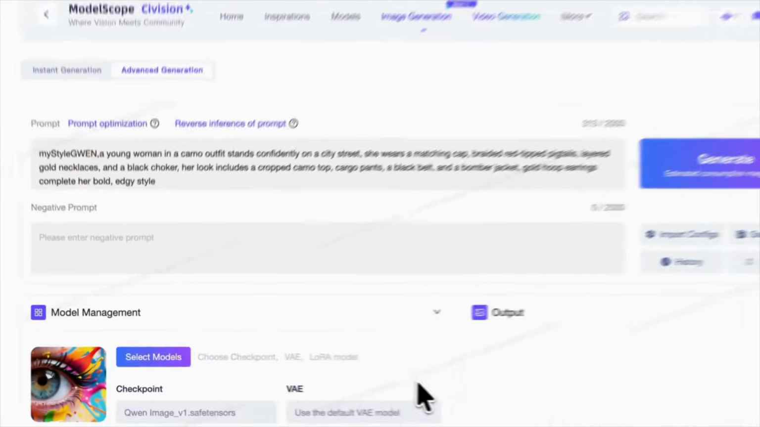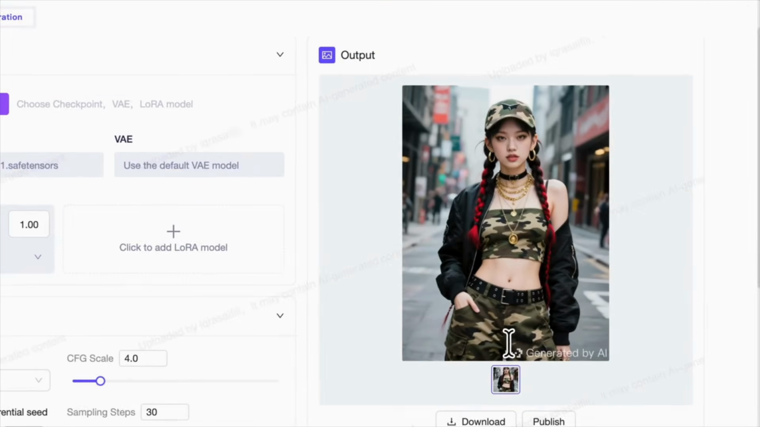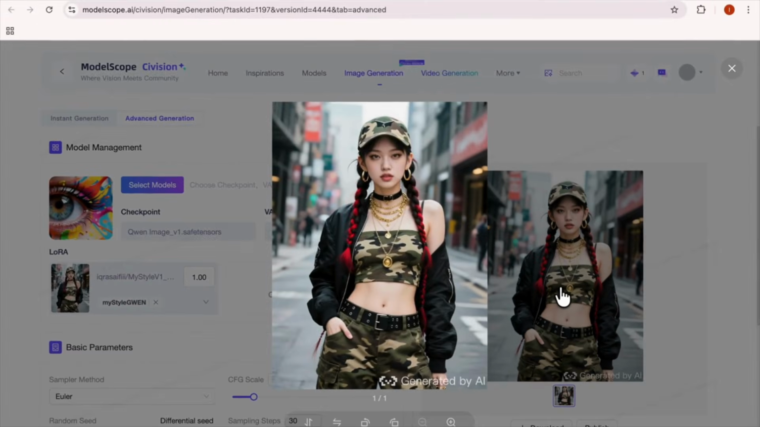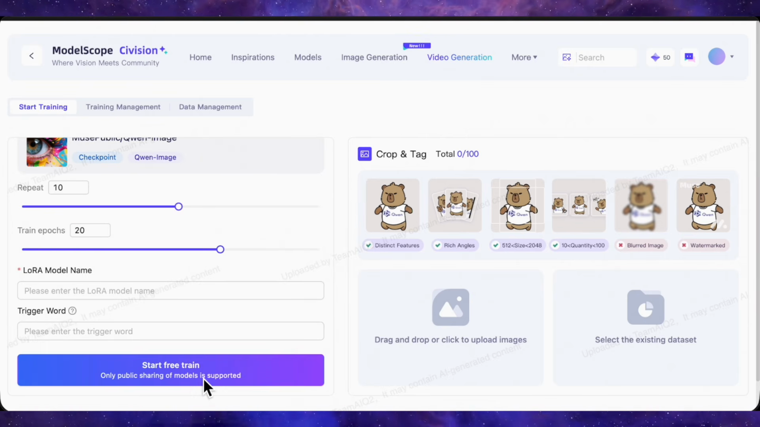Now you can see we have tested the generation. The generated image is just like the images we provided for the LoRA. The pose is captured really well. And here's the best part. You can download your trained LoRA and use it directly in ComfyUI or any other workflow you're already running. It's not locked into the ModelScope ecosystem.